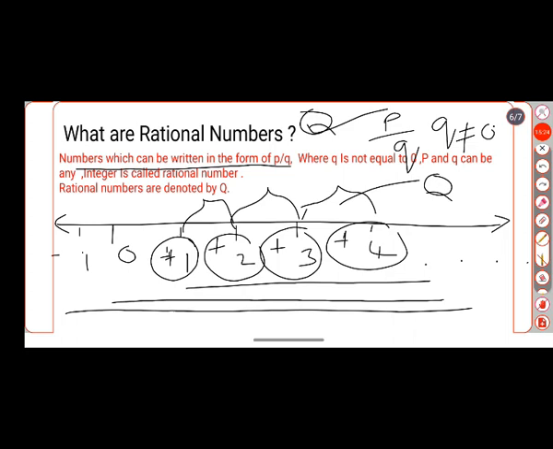And here there is a condition. Here P is called the numerator and Q is called the denominator, and Q should not be equal to 0. Numerator can be any integer, denominator can be any integer, but the denominator should not be equal to 0. Such types of numbers are called rational numbers.